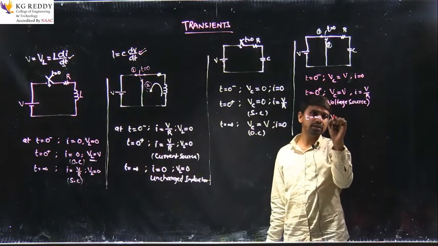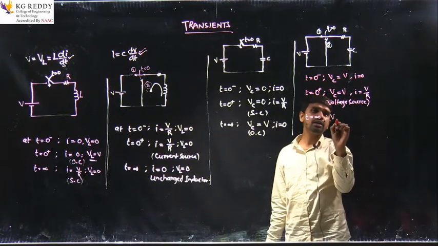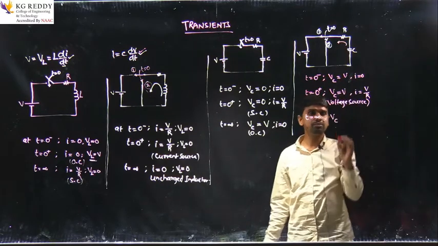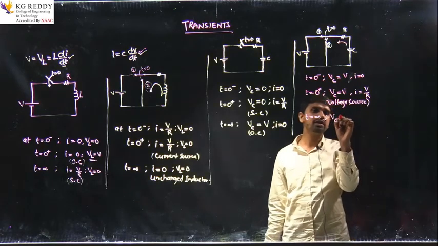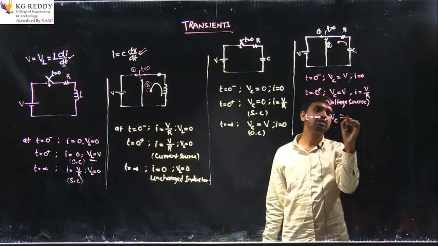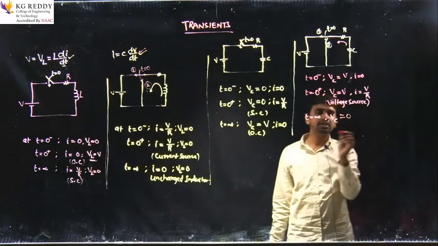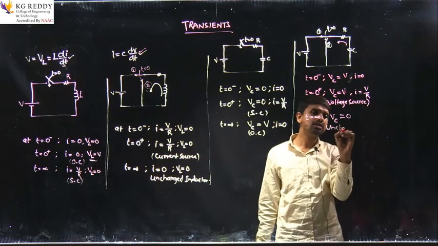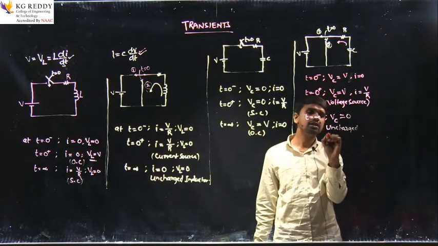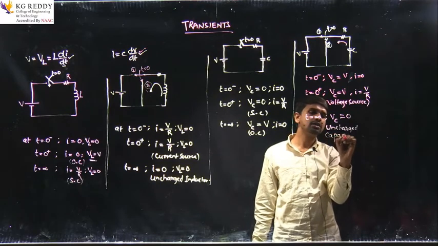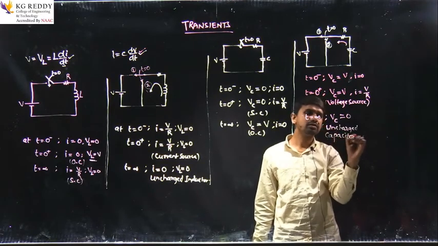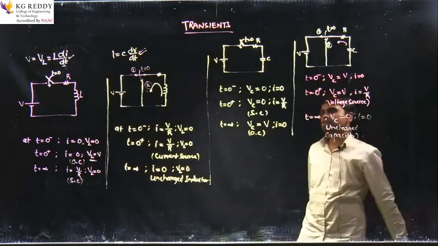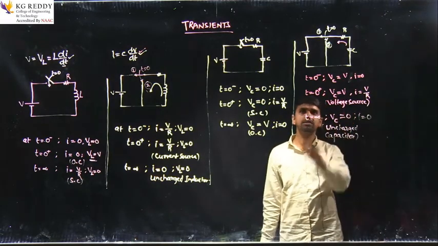The stored energy in the capacitor will be discharged, or distributed, through the resistor for a short period of time. After that, at t equal to infinite, the voltage across the capacitor will become 0, because in this case it acts as an uncharged capacitor. And then the current will be 0. Okay, this is the actual situation here.